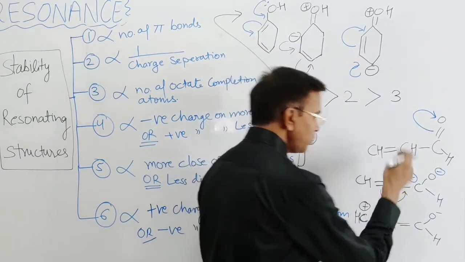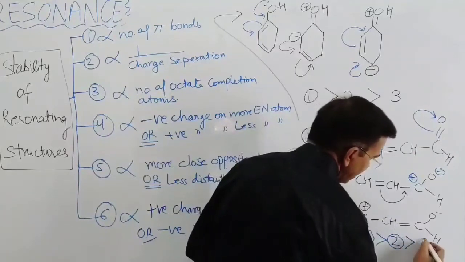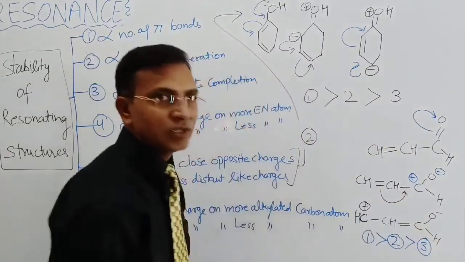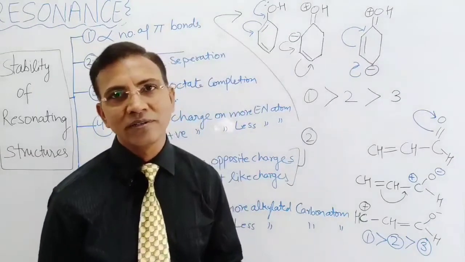So closer opposite charges are more stable than the third one. So this is the stability order of the resonating structures, right?